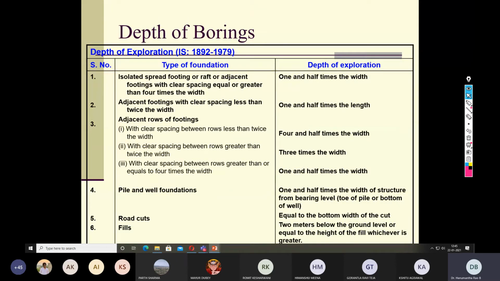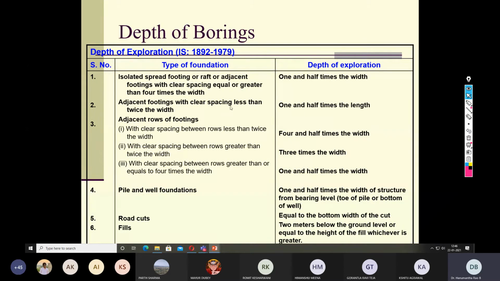These are some guidelines given by IS 1892 regarding the depth of boring. For an isolated spread footing, 1.5 times the width. Here also they have given guidelines. For example, for an isolated spread footing or raft, or footing with clear spacing equal to or greater than 4 times the width, we can go for 1.5 times.